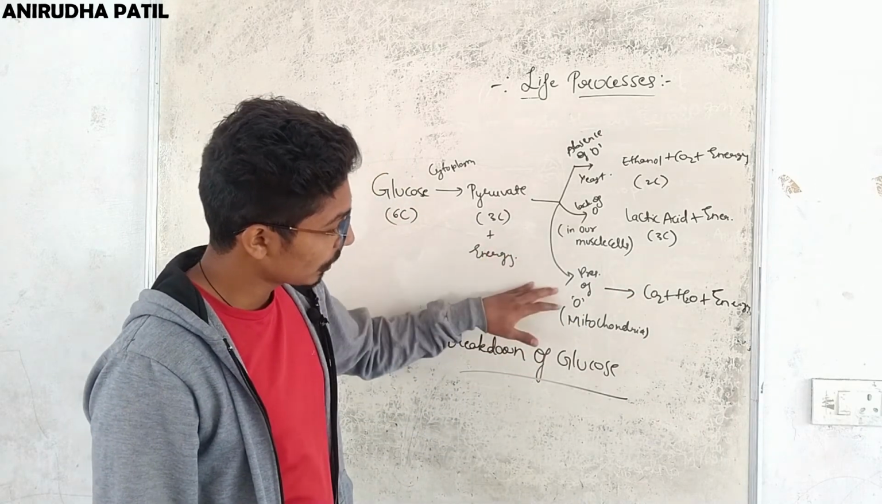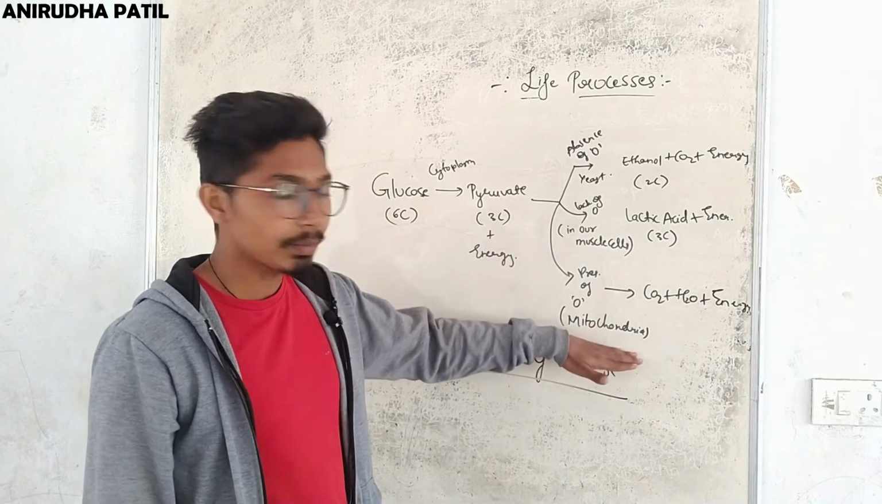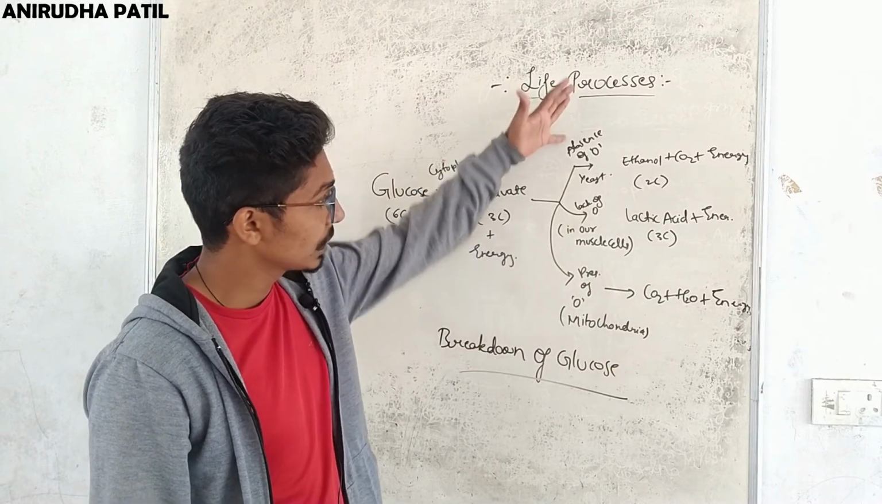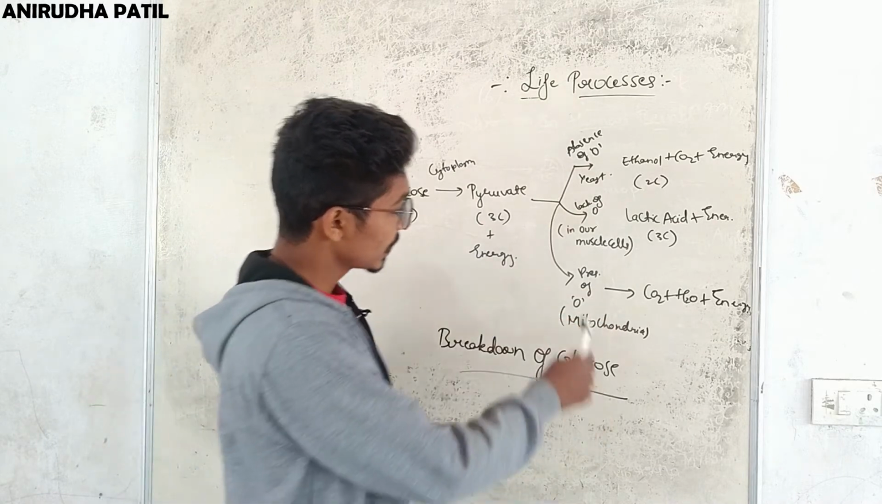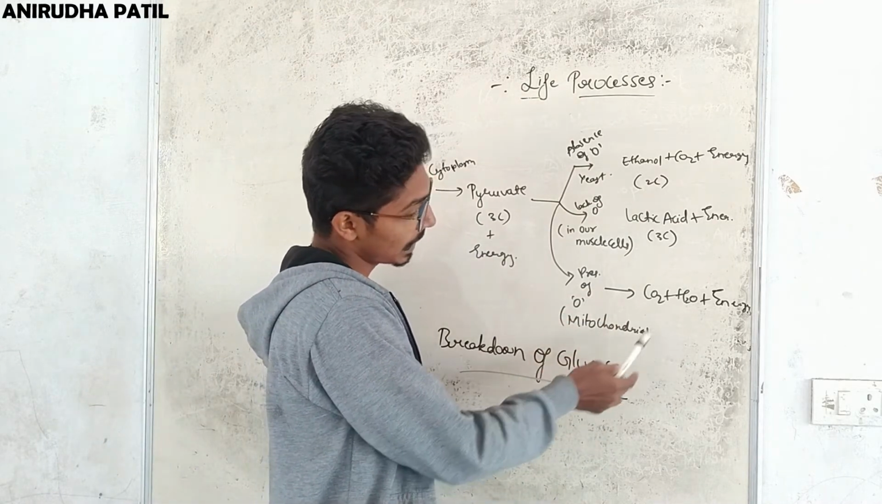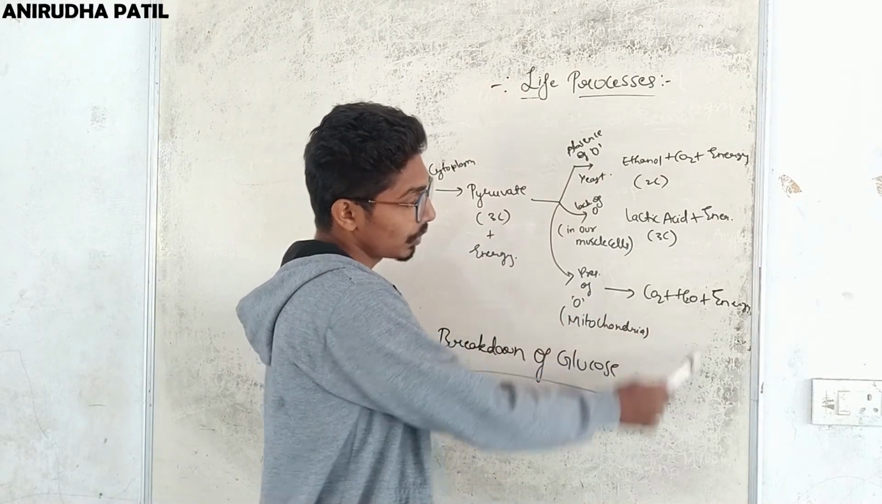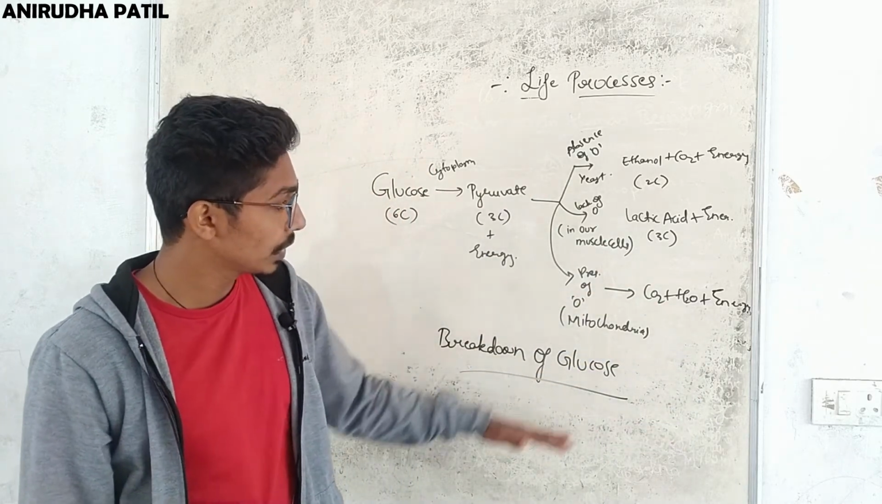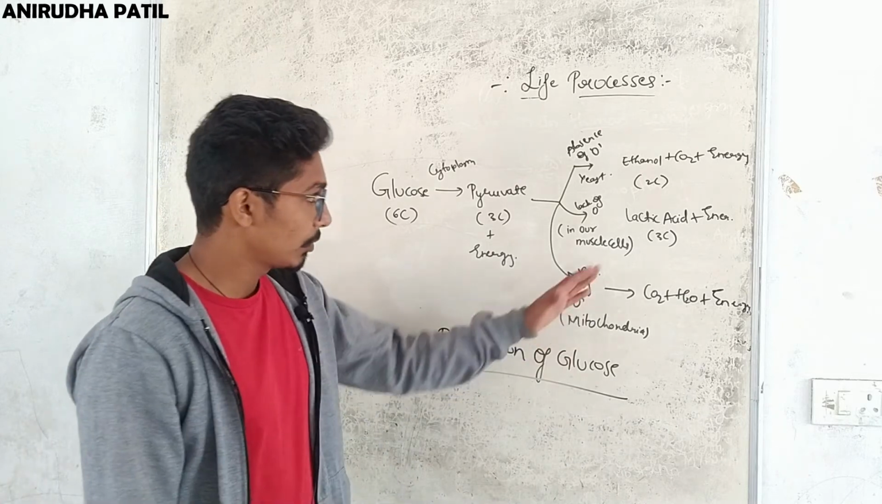And finally, in presence of oxygen, it takes place in mitochondria. In lack of oxygen, it takes place in our muscles. In absence of oxygen, it takes place in yeast. So in presence of oxygen, it takes place in mitochondria, and it is converted to carbon dioxide plus water plus energy. So remember these 3 pathways in which glucose is broken down into simple molecules.